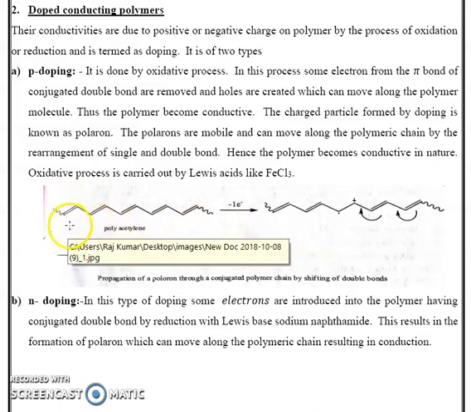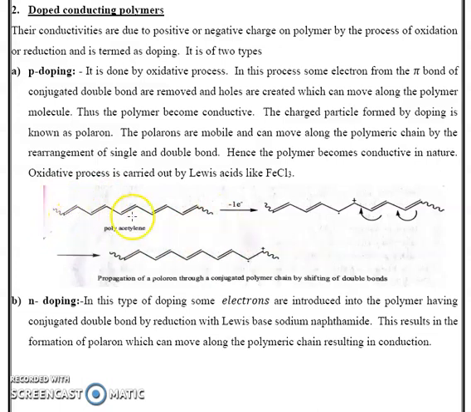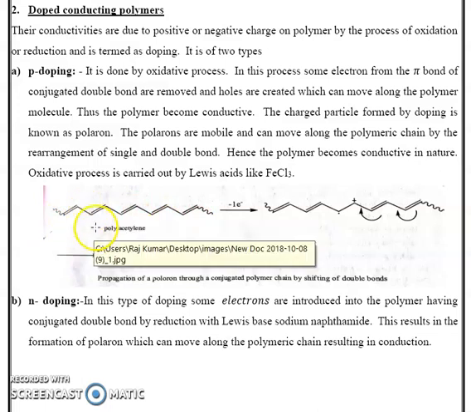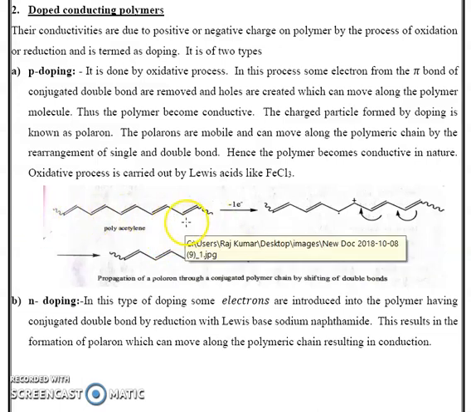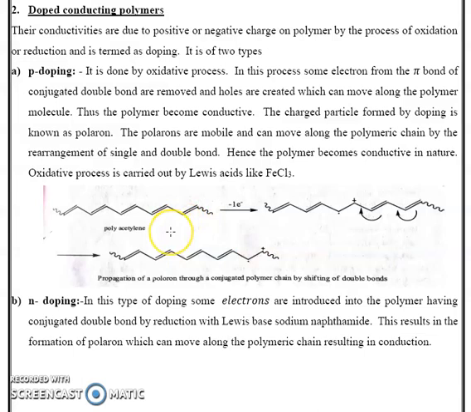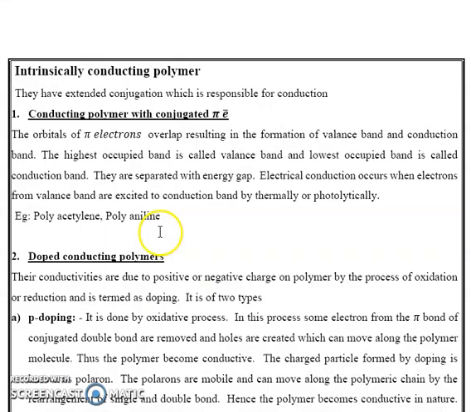Polyacetylene contains alternate single and double bonds: double bond, single bond, double bond, single bond. This alternation of single and double bonds is known as conjugation. This extended conjugation creates conductivity in the polymer chain. That is known as the intrinsically conducting polymer. They have extended conjugation, which is responsible for conduction.